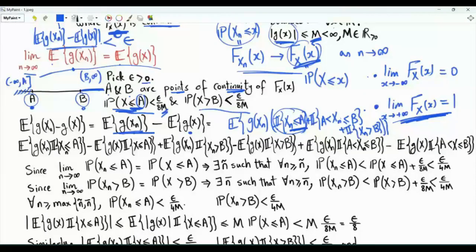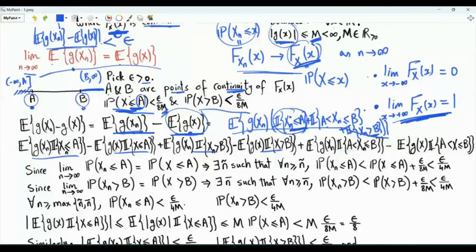X_n is real. Hence, X_n is either less than or equal to A, or is strictly greater than B, or is greater than A but less than or equal to B. For any given value of X_n, one of these indicators is 1 and the other two are equal to 0. We will do the same in this expectation. We will also introduce three indicators, but we will use big X rather than X_n. We can then apply the linearity of expectation and split this expectation into three expectations. And we will do the same to this expectation after inserting the three indicators. We end up with 6 expectations.